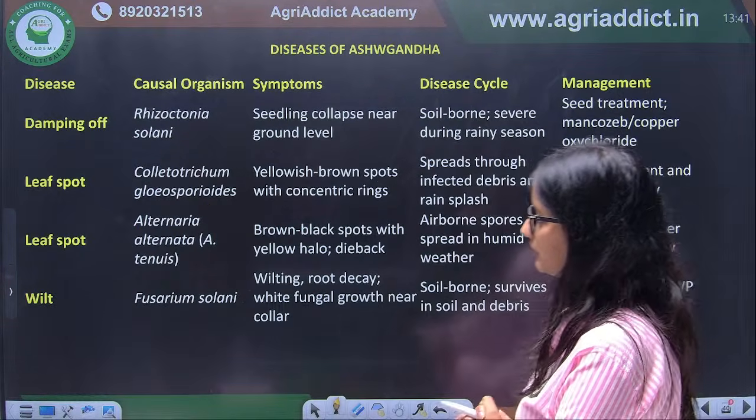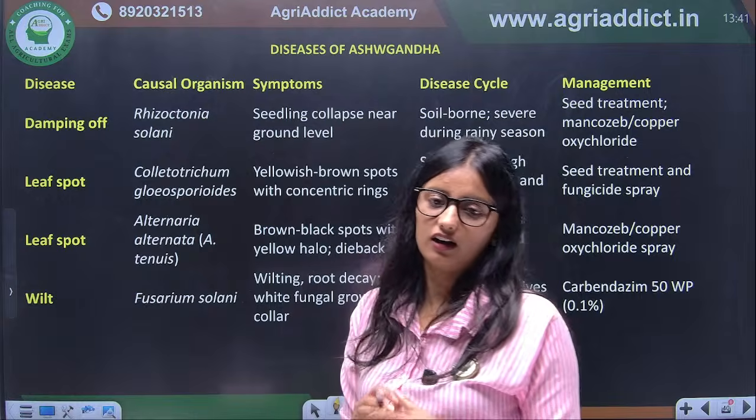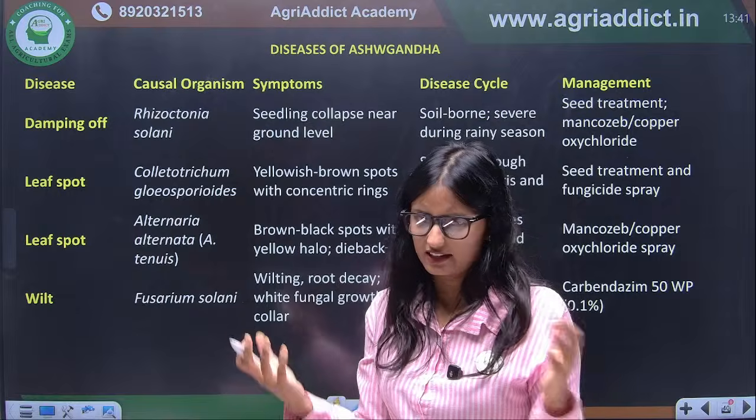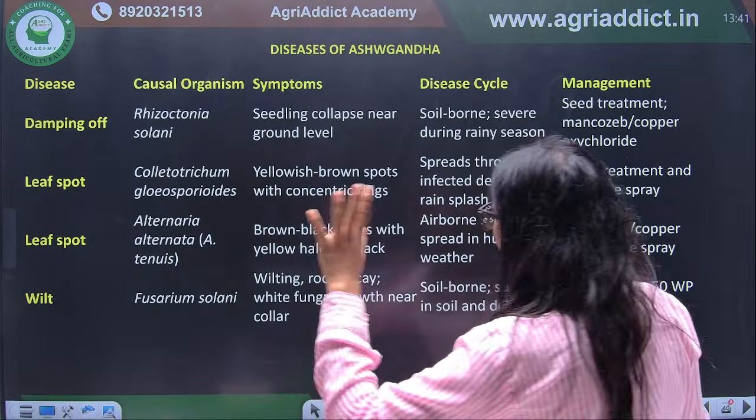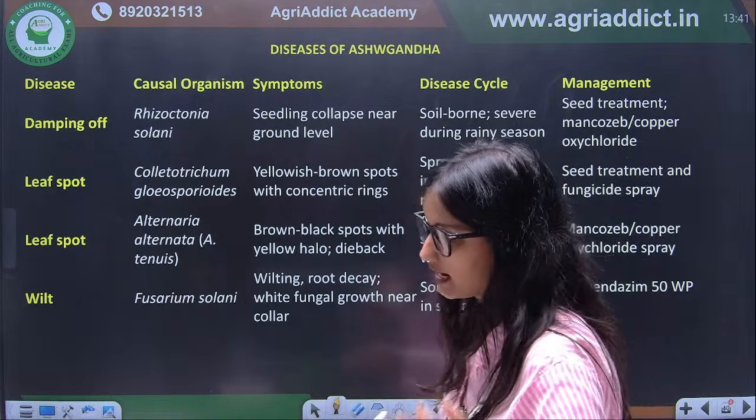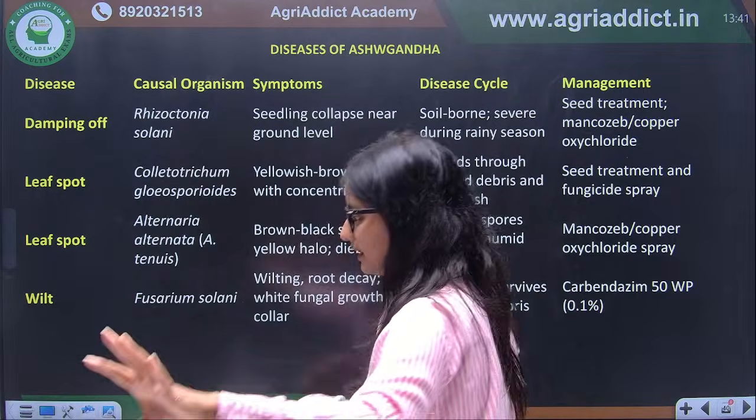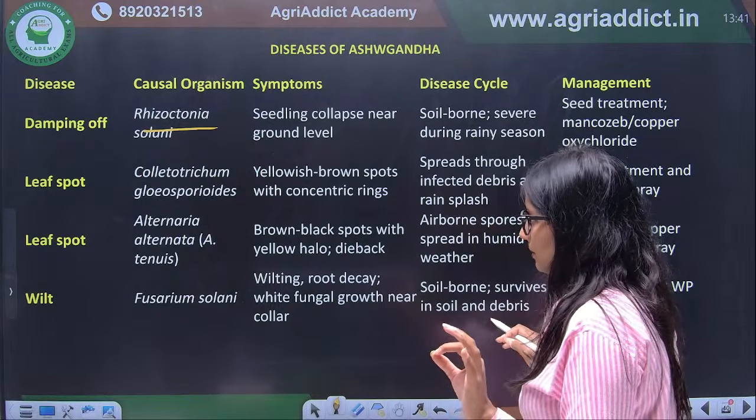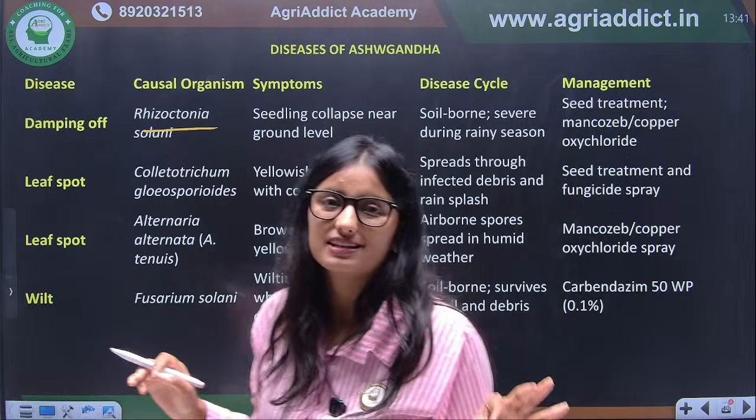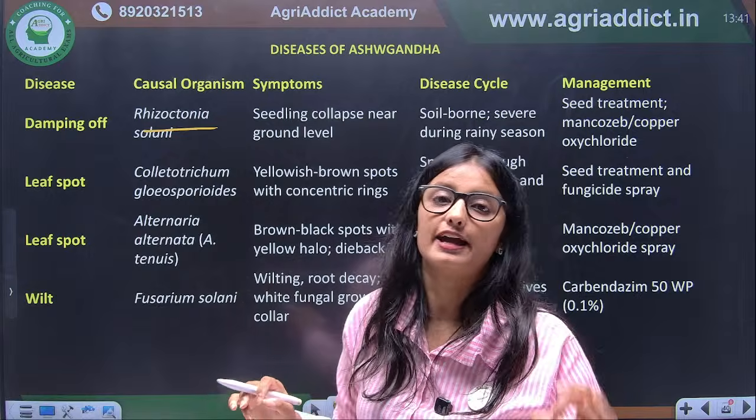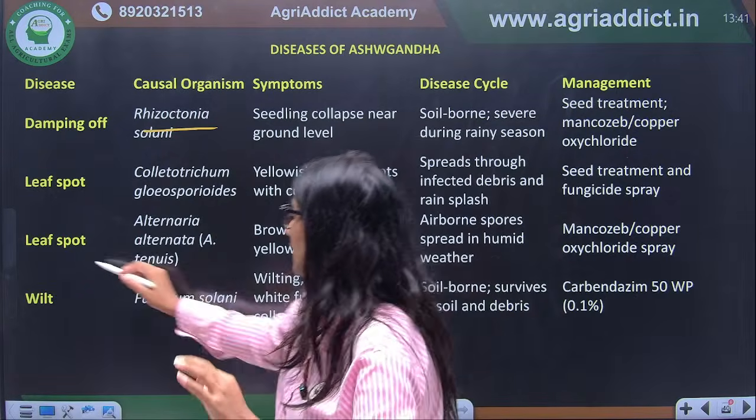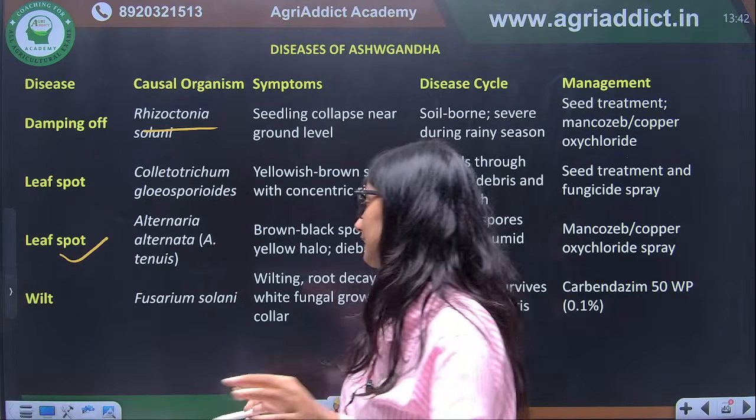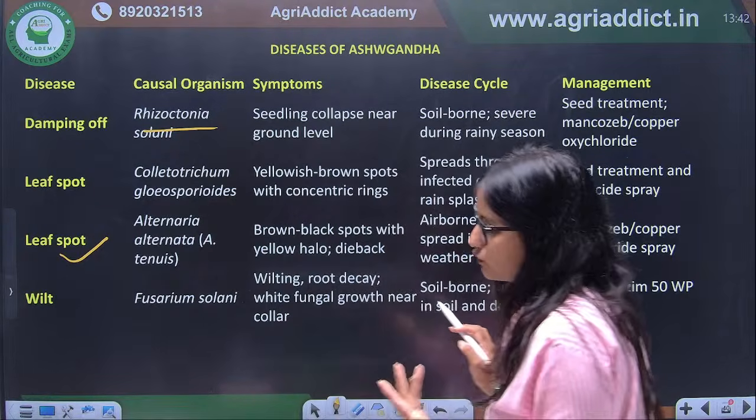Next is ashwagandha. Again, there is nothing important or very different disease that we see in ashwagandha. So there is damping off. Again, it is caused by Rhizoctonia solani. Again, the disease associated with roots. I am again and again telling, there are 4 pathogens associated, so Rhizoctonia is one of the pathogens. Leaf spot, again here it is anthracnose leaf spot, that is caused by Colletotrichum gloeosporioides. Again, other leaf spot is due to Alternaria alternata, we have discussed in detail. Again, one more wilt is there, that is Fusarium solani.